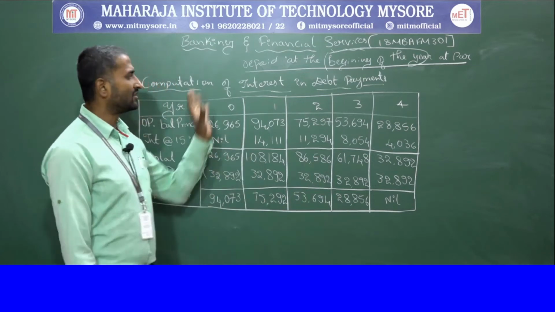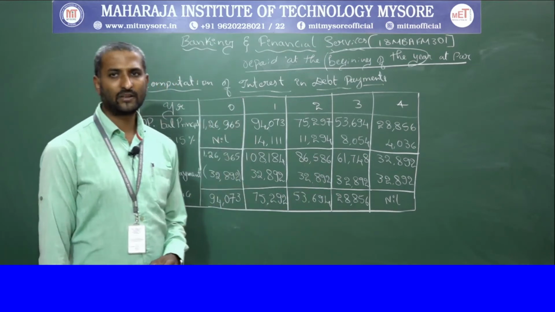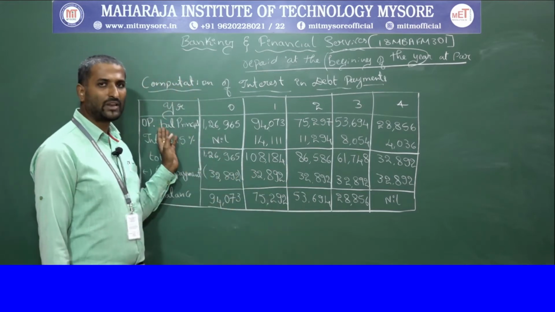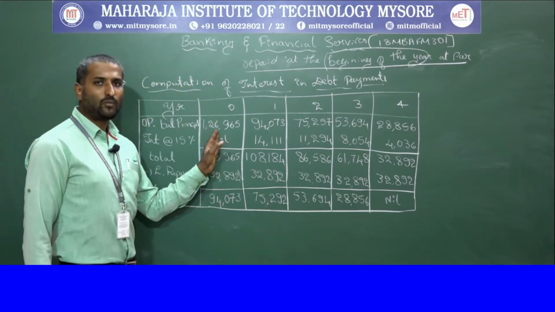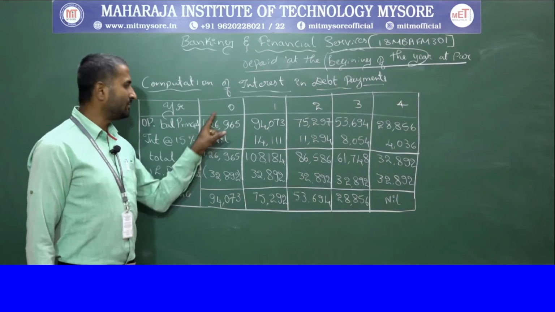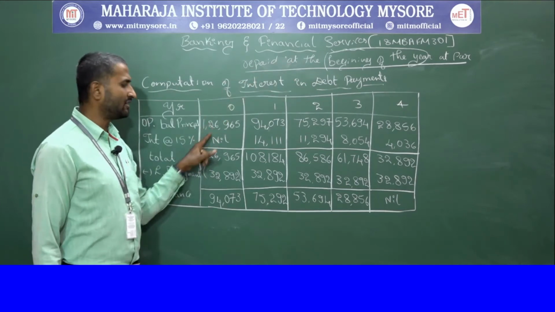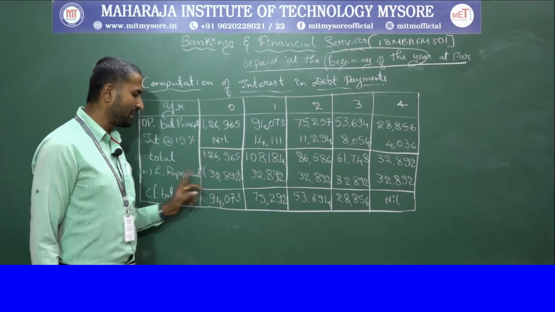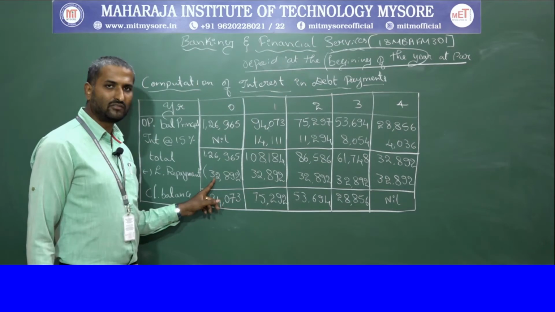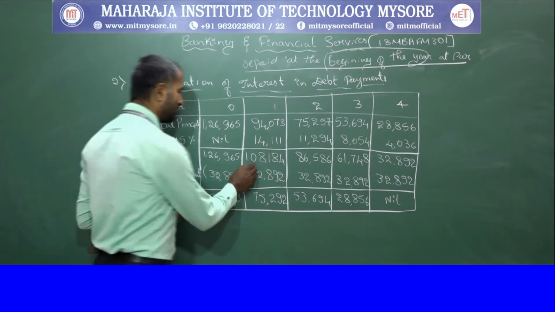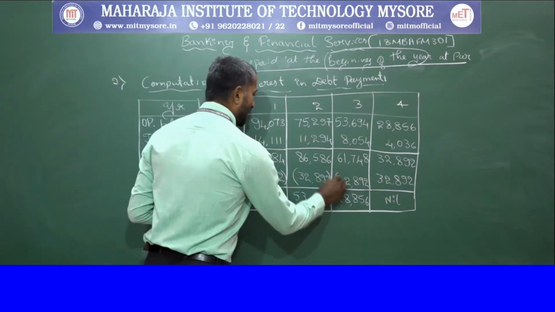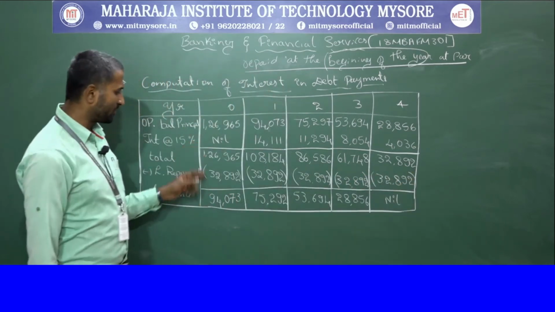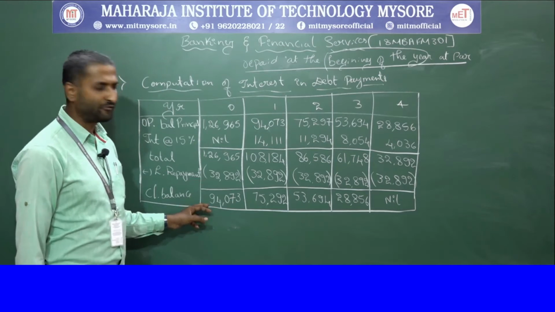Hope you understand the calculation of interest in debt payments. Once again I will repeat. First you take the opening balance. For the first year, because it is the beginning of the year, there is no interest; you carry forward the same amount, then pay the annual loan repayment amount, and you are left with 94,000.